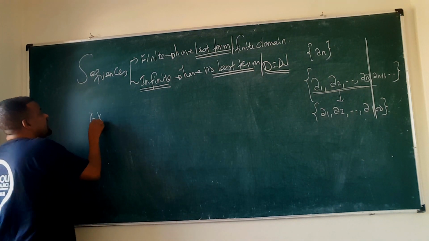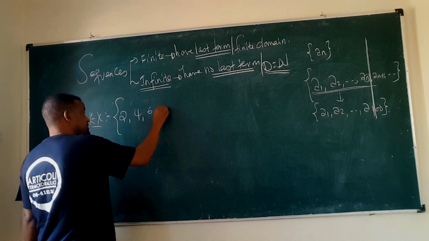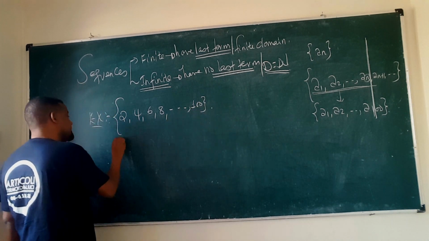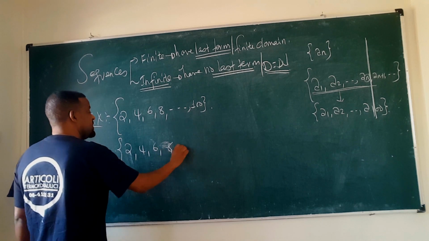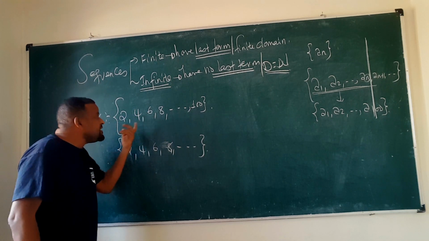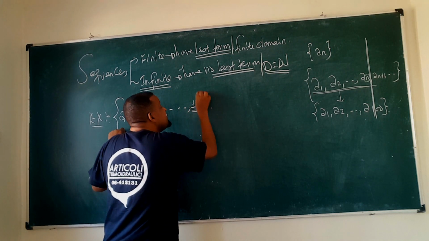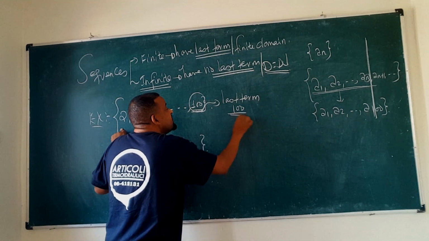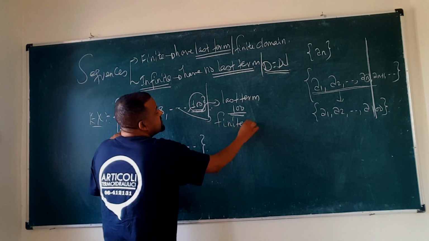For example, take two sequences: 2, 4, 6, 8 up to 100, and the same sequence 2, 4, 6, 8 which then continues. Look at the difference between the two. The first is the set of even natural numbers up to 100, where the last term is 100, so it stops there.